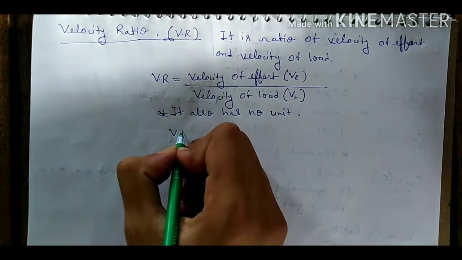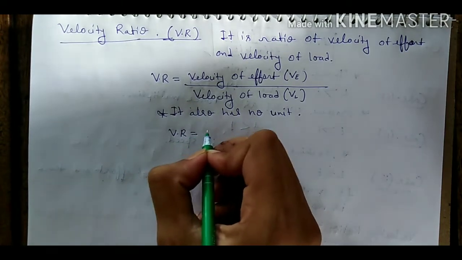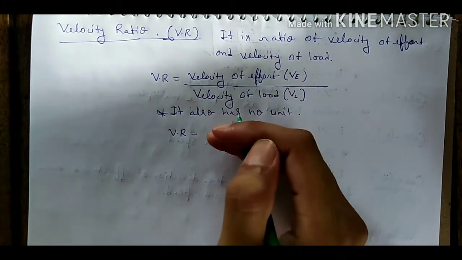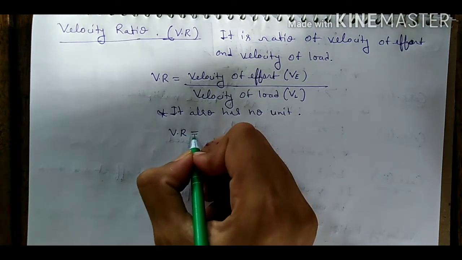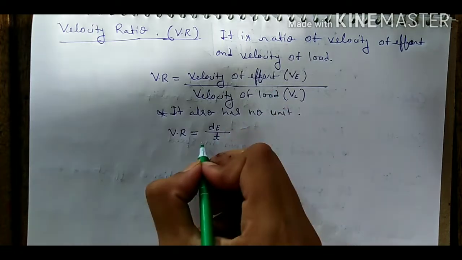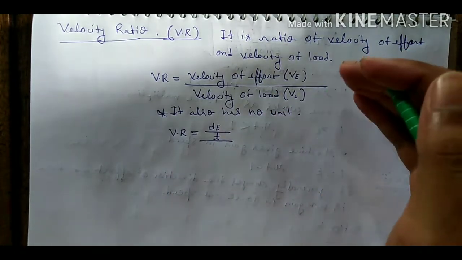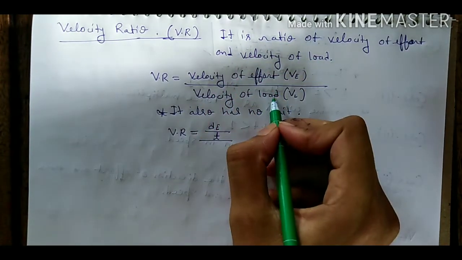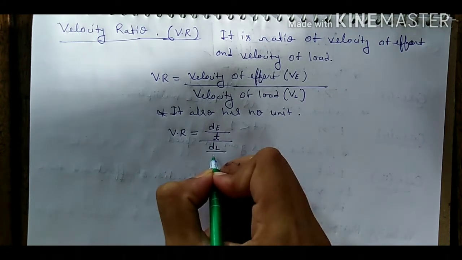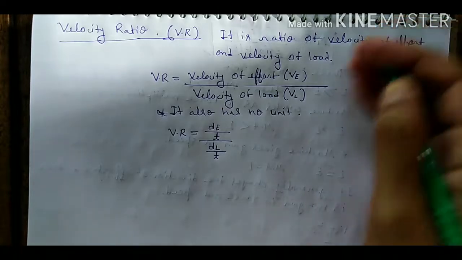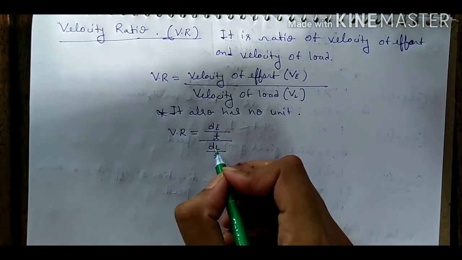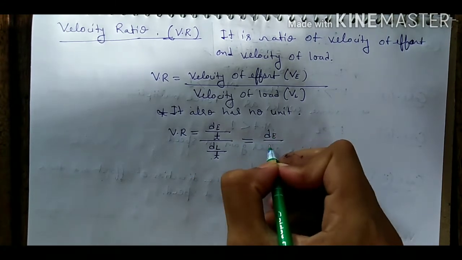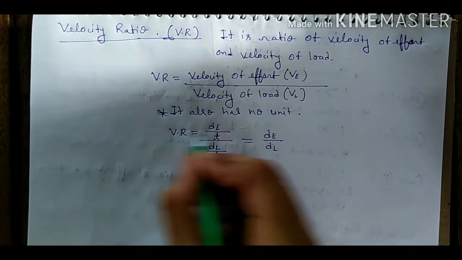Now student, we can write another formula of velocity ratio. Velocity of effort means how much the effort is changing with respect to time. It means how much more effort we have to apply on a machine with time. This is the velocity of effort. And velocity of load means, students, dL upon t. It means how much the load machine is changing with respect to time. This is the velocity of load. And t will cancel out, so we can write here dE upon dL. This is the formula of VR, velocity ratio.